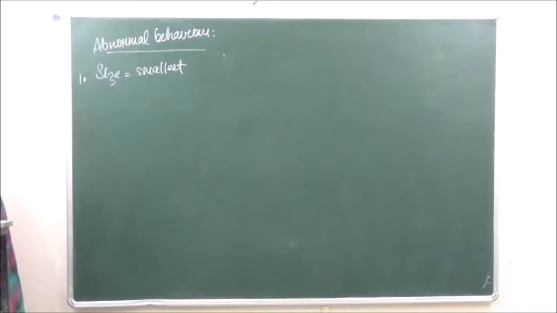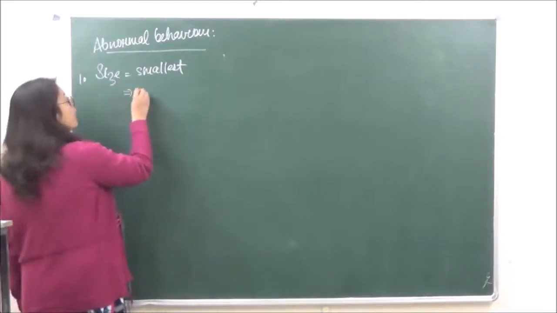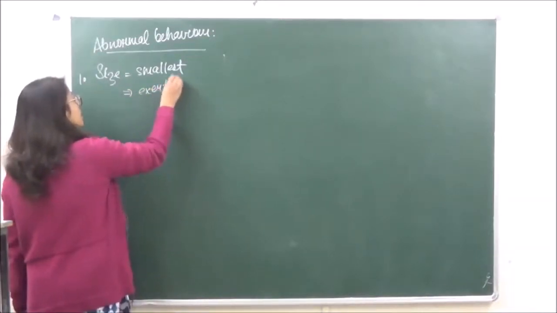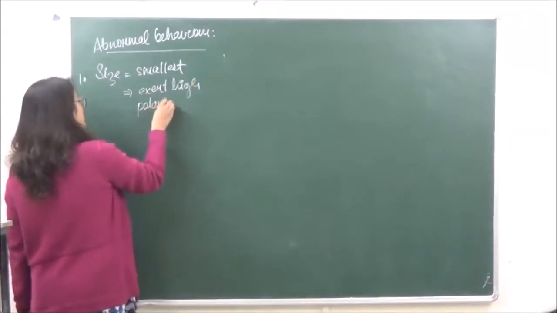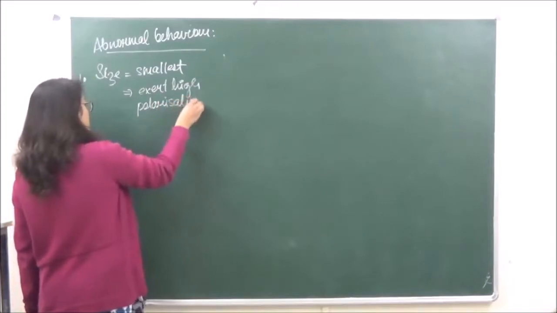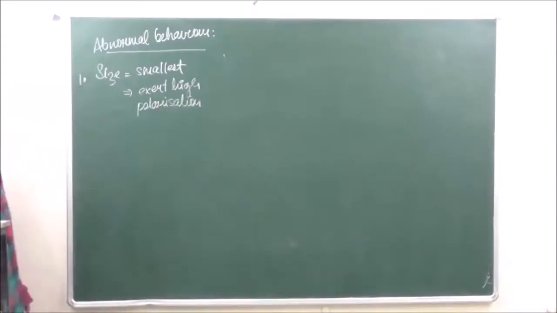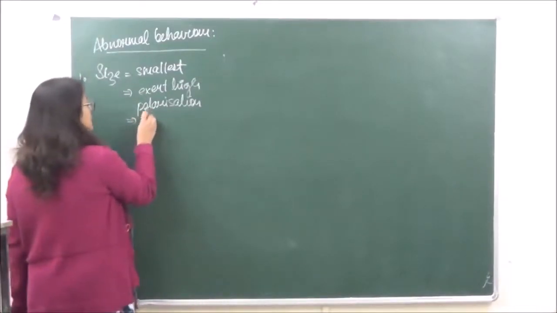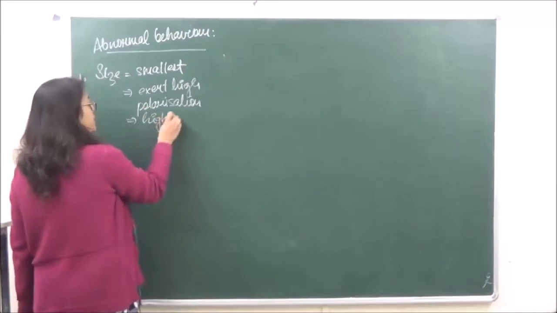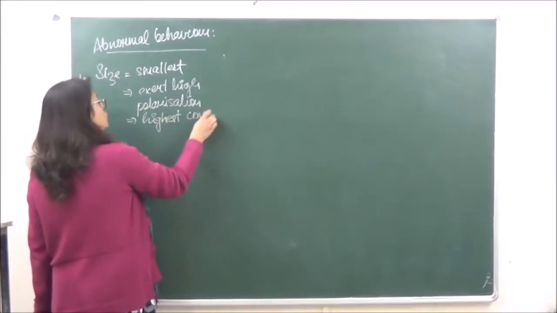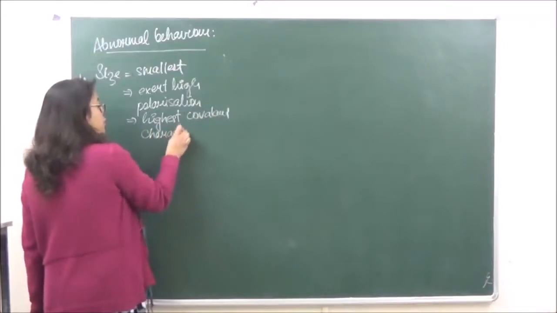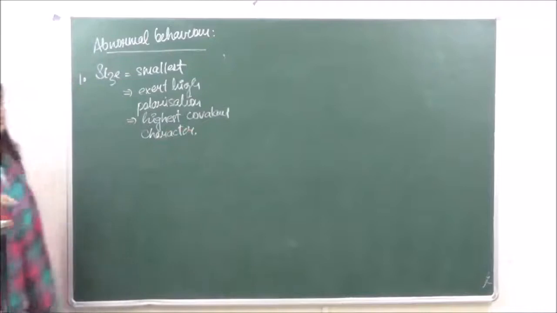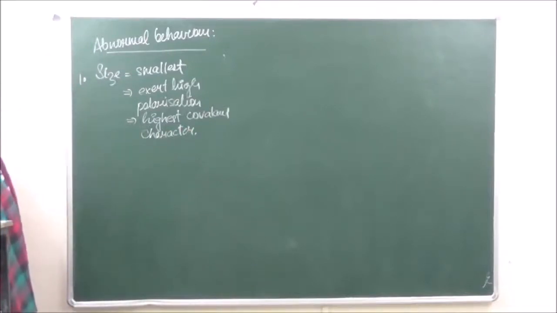We've already studied that because of small size, it is going to exert high polarization, and because of this it has the highest covalent character. So the compounds of lithium are going to be covalent in nature, whereas the compounds of the rest of the members are going to be ionic in nature.